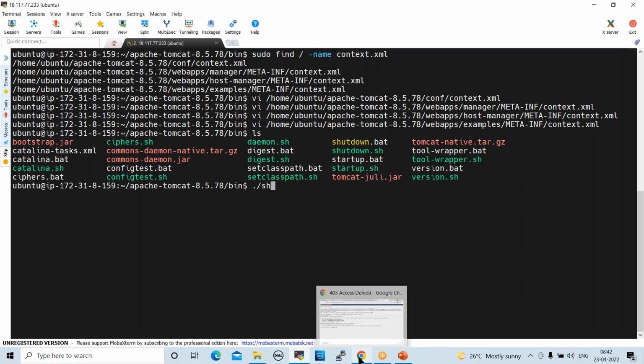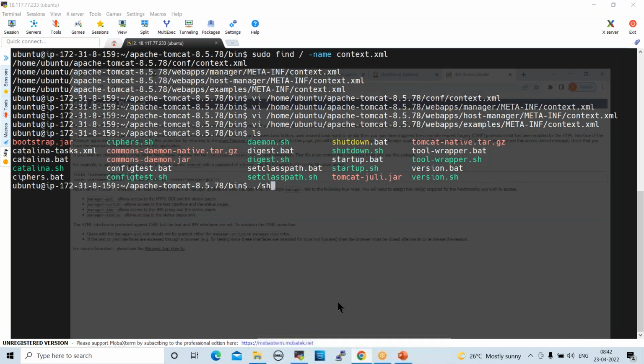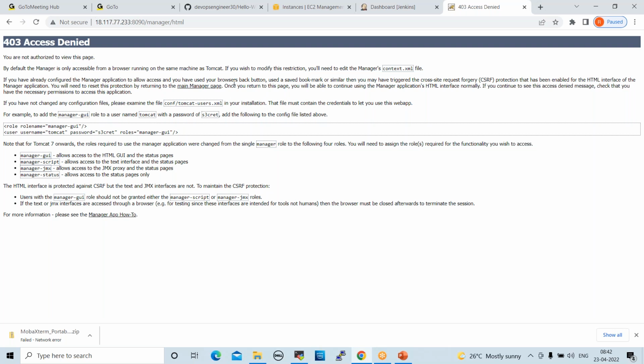See here. Okay. You are not authorized to view this page. By default, the manager is only accessible from a browser running on the same machine as Tomcat. So if you wish to modify restrictions, you will need to edit the manager context.xml file, right? So here somewhere it will tell you.